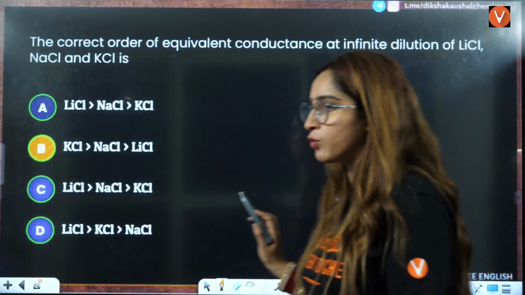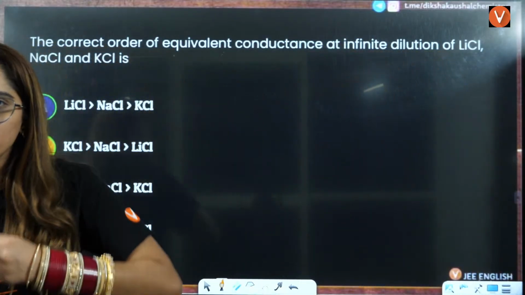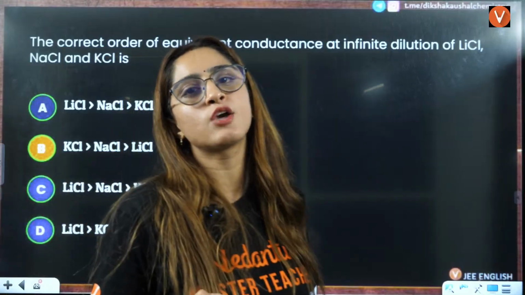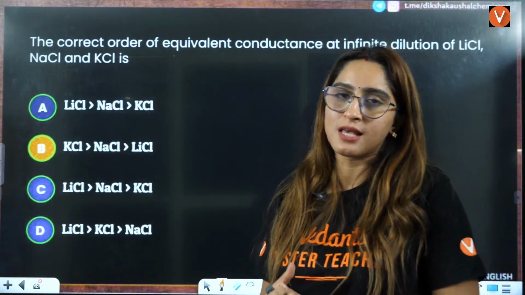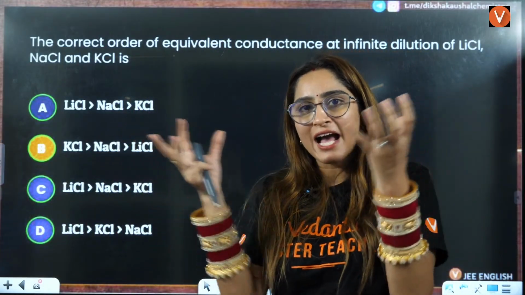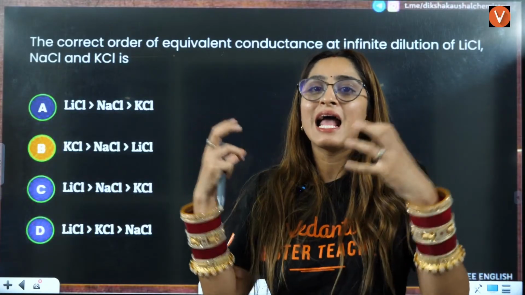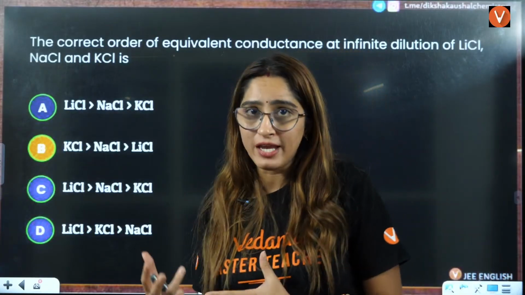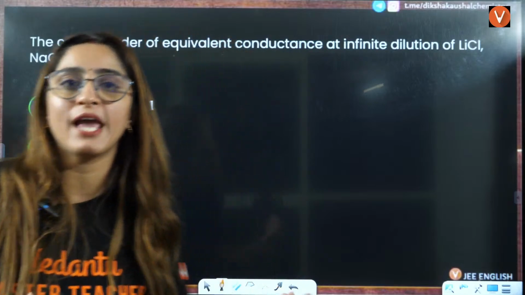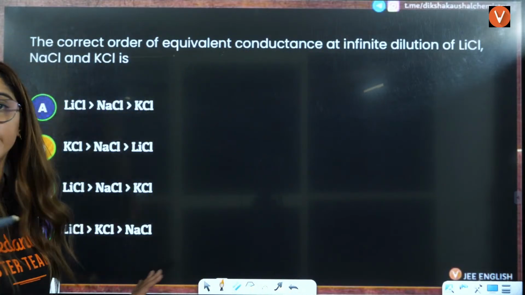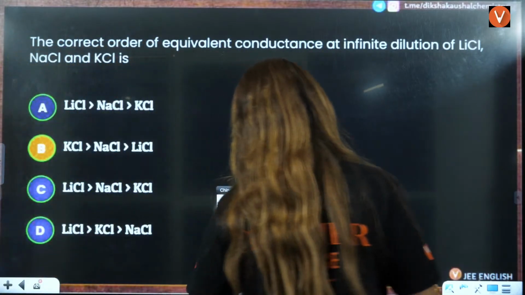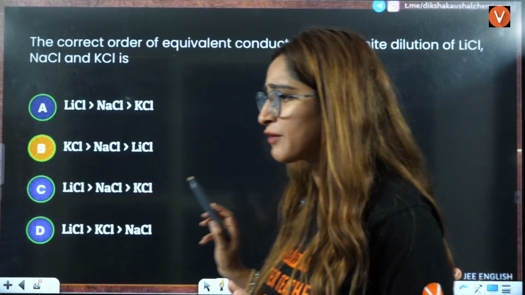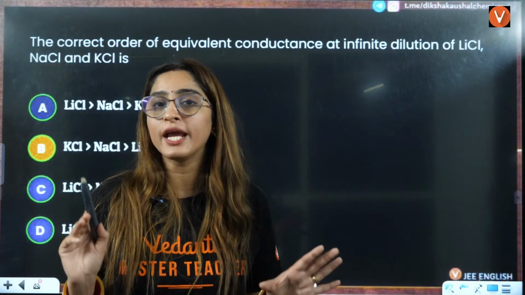Okay, I told you the concept of why it is so, because of the conductivity. The walking tendency of the ion also decreases, right? A smaller ion will catch more hydrated ions, and that is why it will be heavy. As a hydrated ion, it will be heavy, and hence its conductivity will automatically decrease. Okay, so that was all about the JEE Advanced questions.